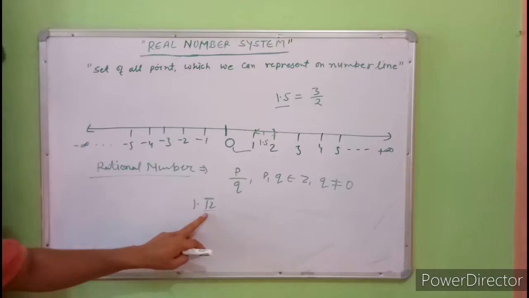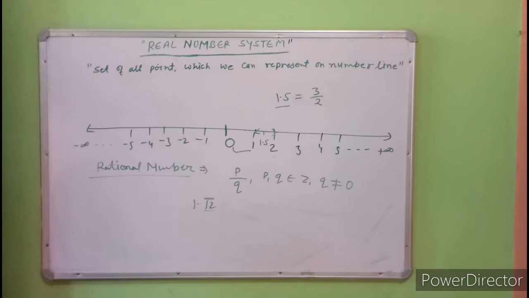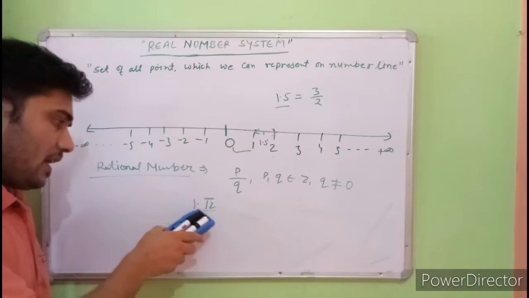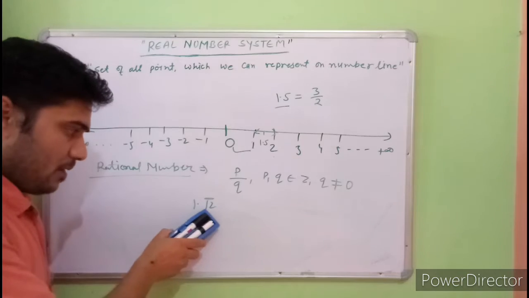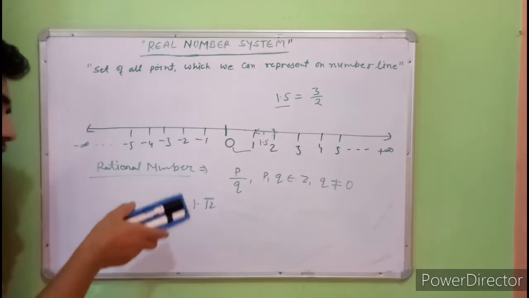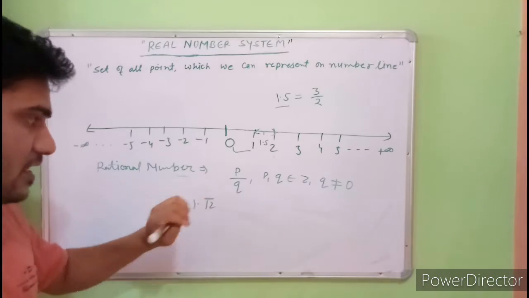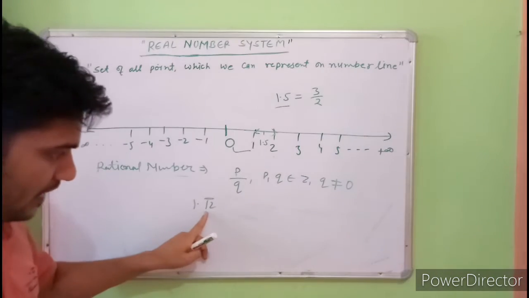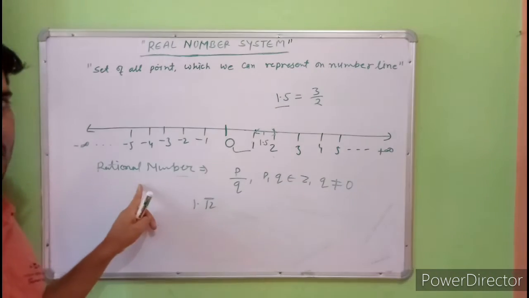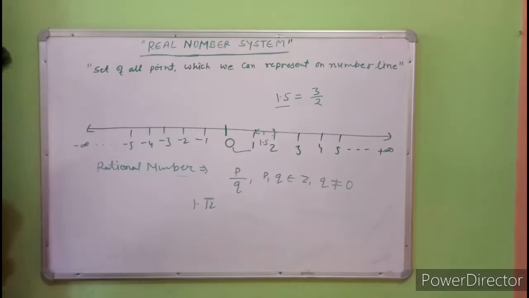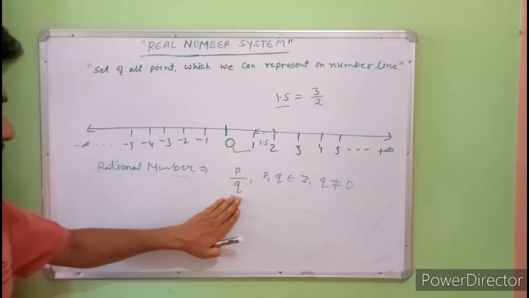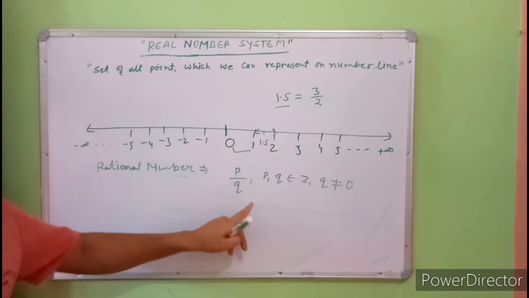So this is called a terminating number also. It means that all terminating numbers, like integers, are rational numbers, and repeating numbers are also rational numbers, because repeating numbers we can represent in the form of p upon q.